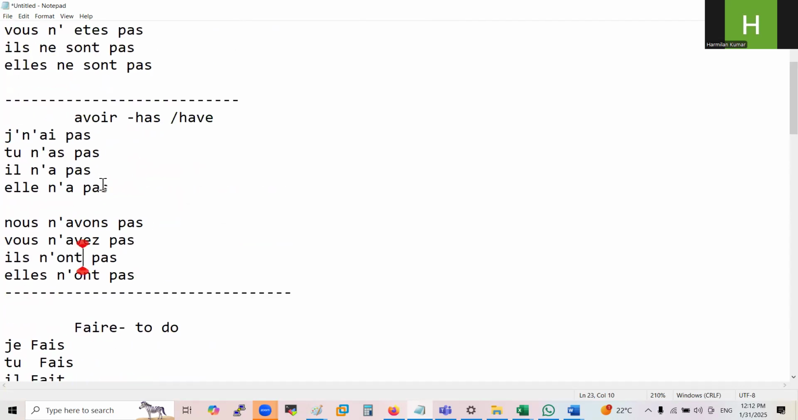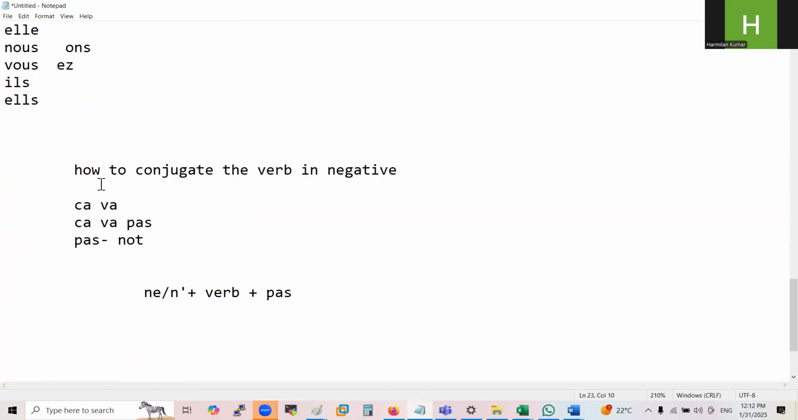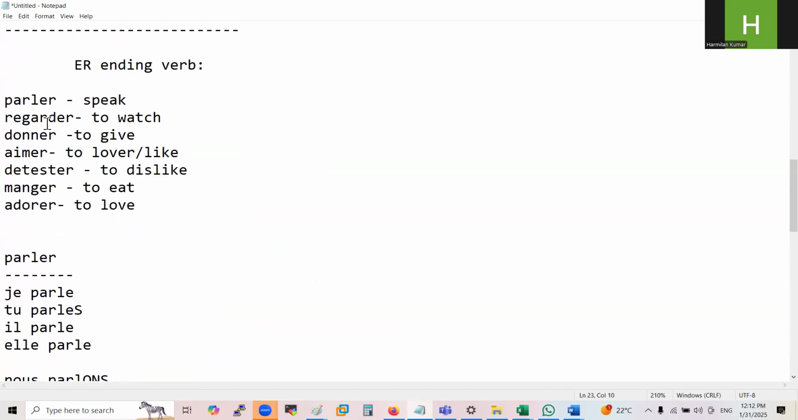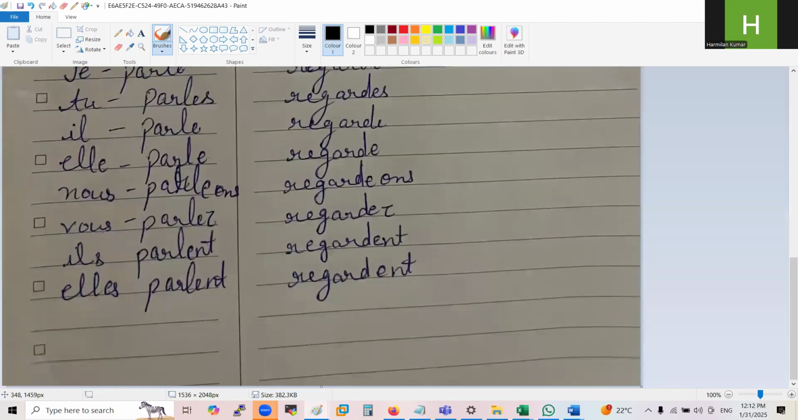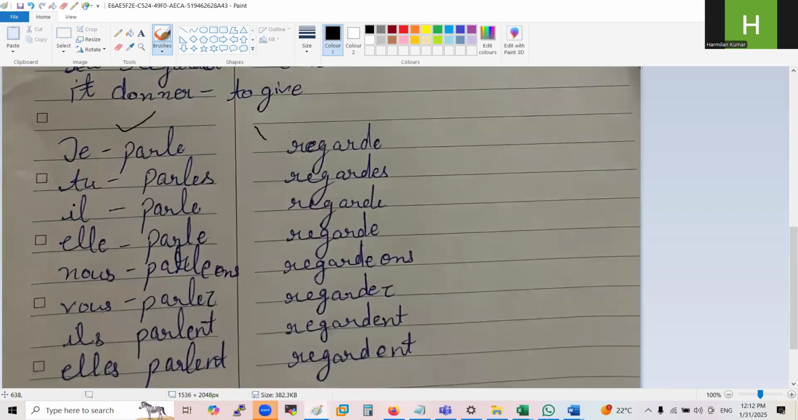Now you have to conjugate this verb in negative. Whatever verb you conjugated in negative, have you done it now? Can you write ne and pa in between this verb? Write ne and pa. In each and every verb, you write ne and pa and send it to me. Each and every verb. This is also ne and pa. Are you done with the pronoun here? Write ne and pa and send it to me.